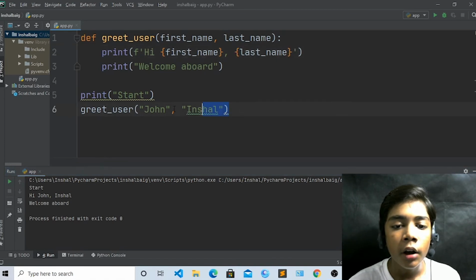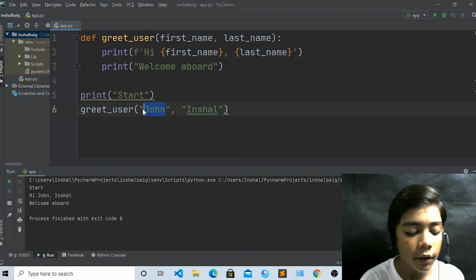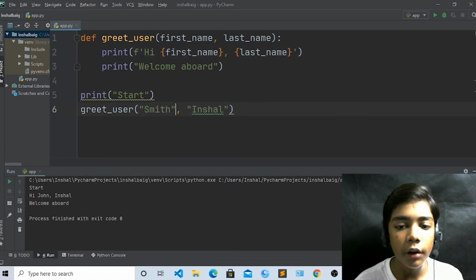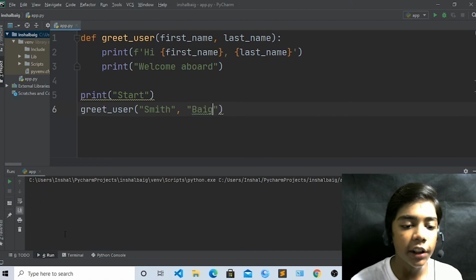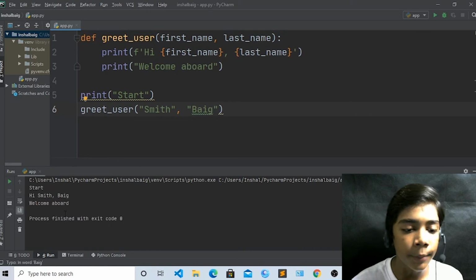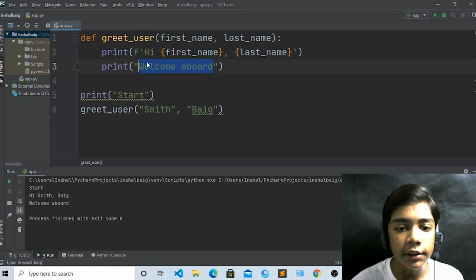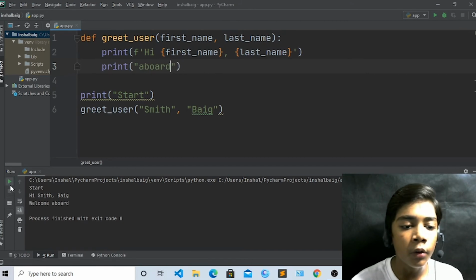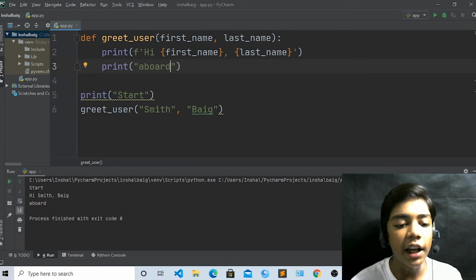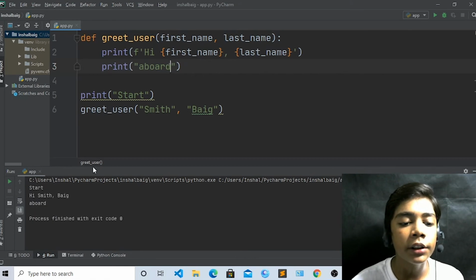Okay, now if you write any name you want, like Smith, and now if I write big, and now run, so you can see again Smith and big is coming. Okay, you can also erase this and write only aboard. Okay, so only aboard will come. You can see start, hi Smith big, aboard is coming in last only. I hope that you understand this. def greet_user.